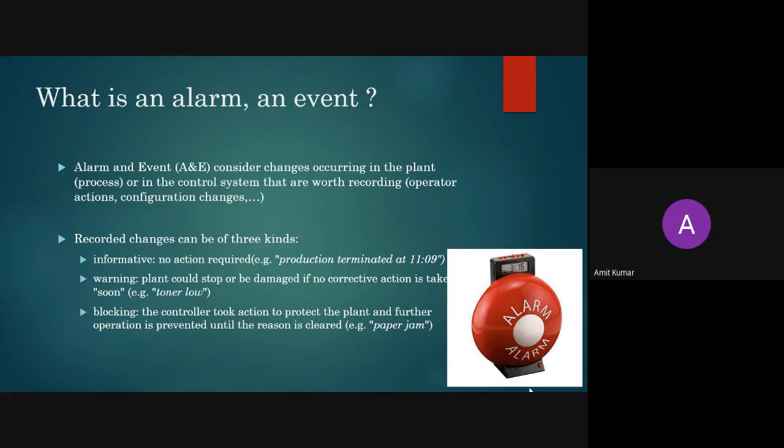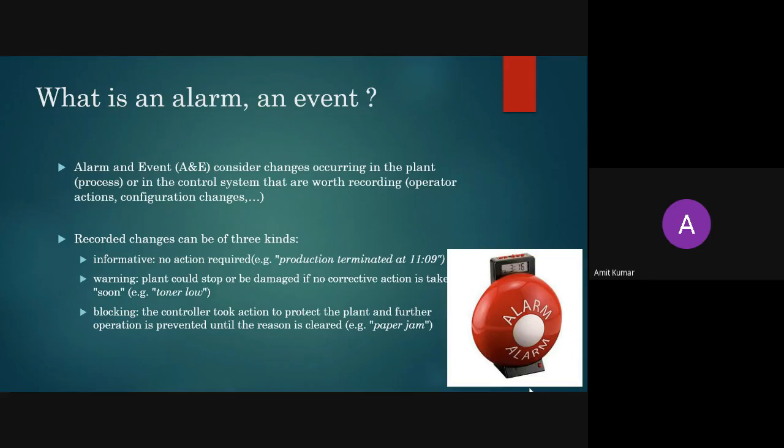This can be defined as the controller took action to protect the plant, and further operation is prevented until the reason is cleared. Like in your printer, if a paper jam is there and you don't remove the jammed paper, then your printer will not work. You have to remove the paper, and then only your printer is going to work. This kind of record change is known as blocking.